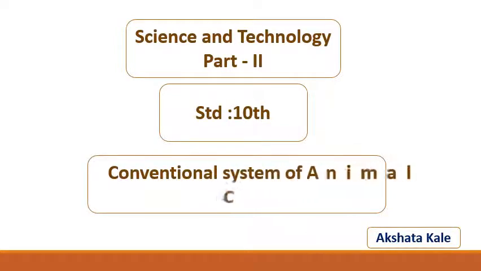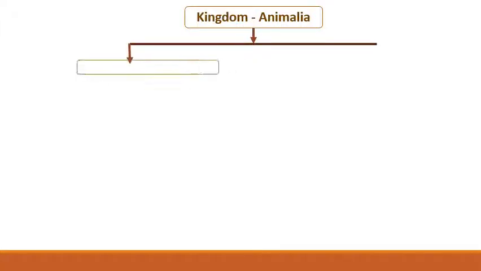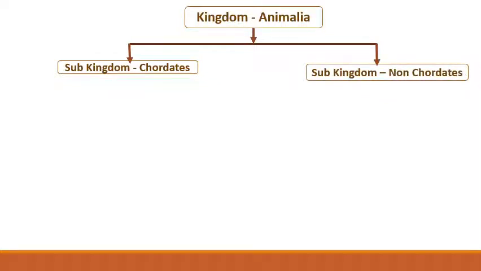The topic is Conventional System of Animal Classification. Traditionally, depending upon presence or absence of the notochord, the animal kingdom has been divided into two groups, that is subkingdom chordates and subkingdom non-chordates. Now here chordates, the characteristic of chordates is that your body is supported by notochord.